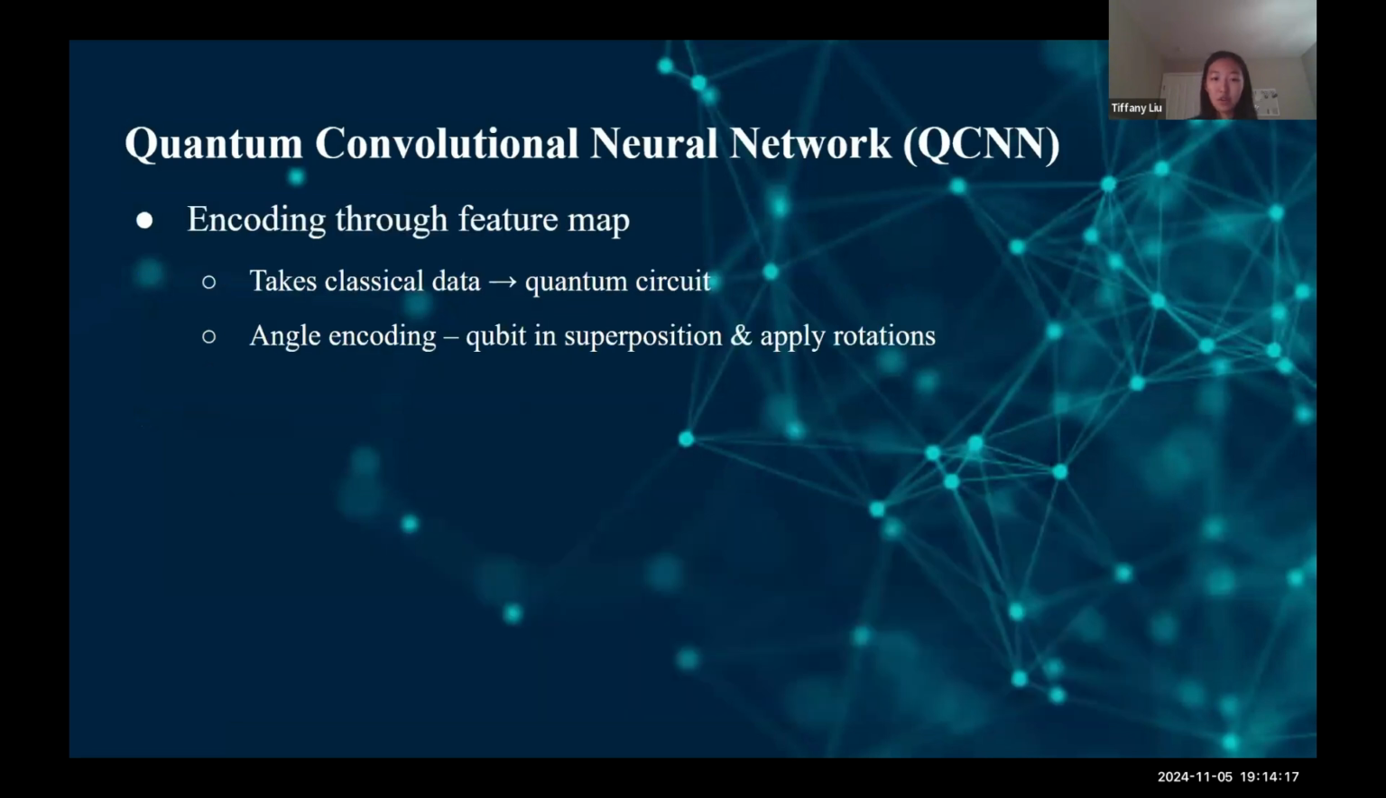So the QCNN algorithm will contain three main parts: the encoding, processing, and then the measuring of the data. So first, the encoding consists of the classical input data being converted to a quantum circuit through angle encoding, which just puts the qubits into superposition for parallel computation and applying rotation so that the data can be further processed.